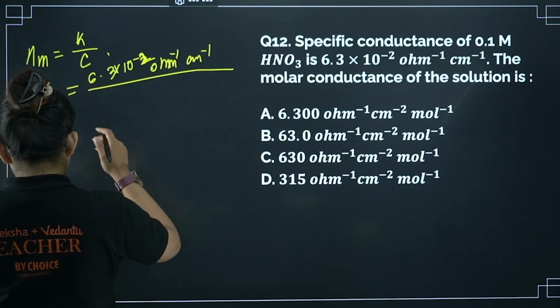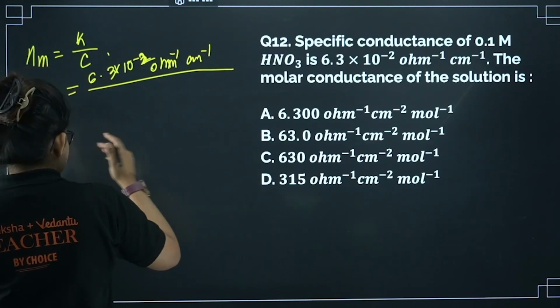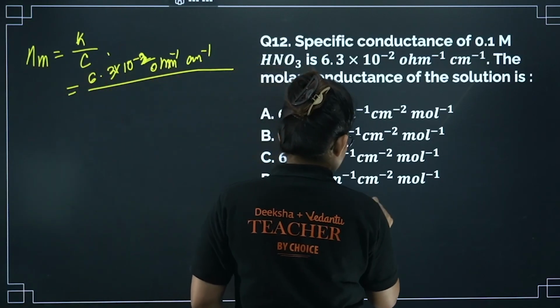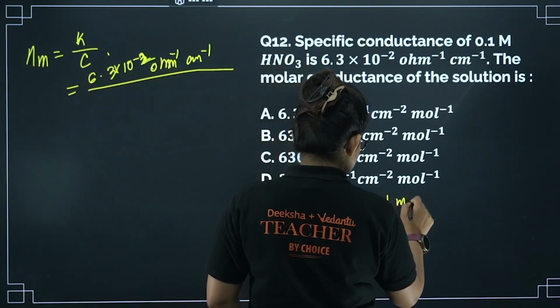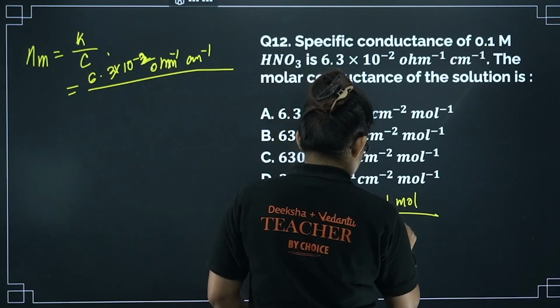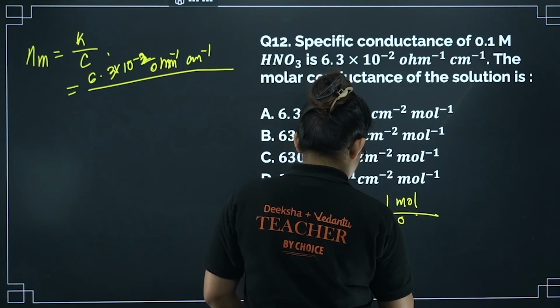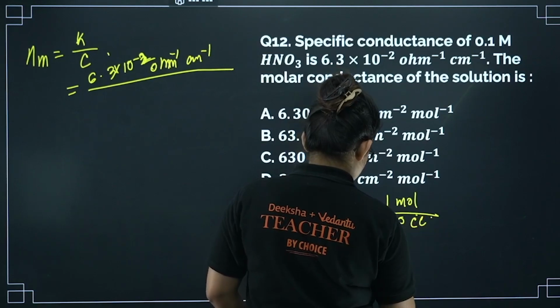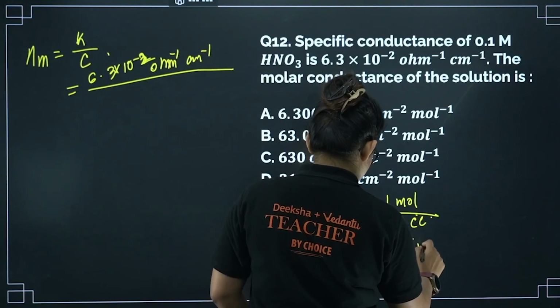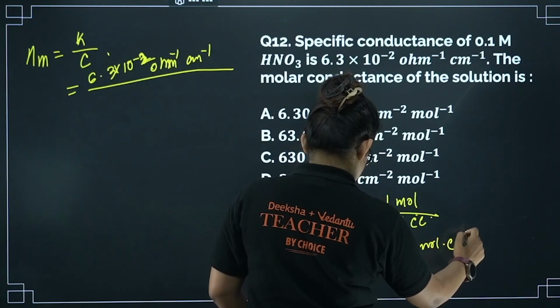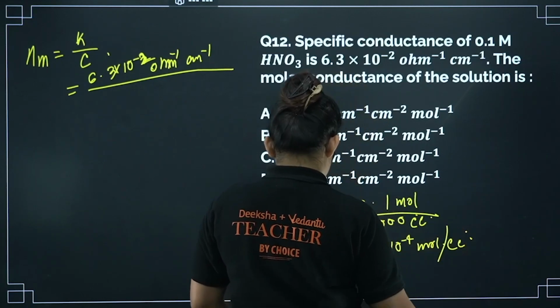Let's calculate C first. C I am getting as 0.1 mole by 1000 cc. So from here I am getting 1 into 10 power minus 4 mole per cc.